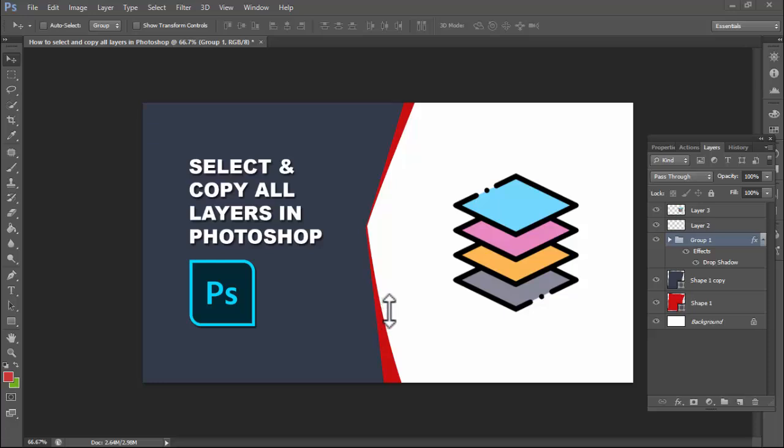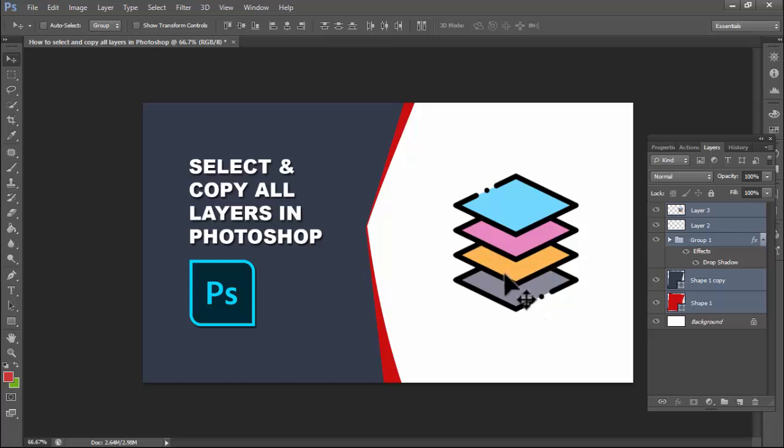In this video, how to select and copy all layers in Photoshop. Okay. First of all, select the single layers and select the multiple layers. Hold Control and select multiple random layers or select all layers. Select a layer anywhere, hold Shift, then select the last layer. Then automatically all layers are selected.